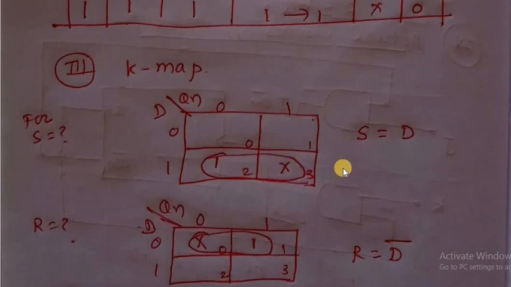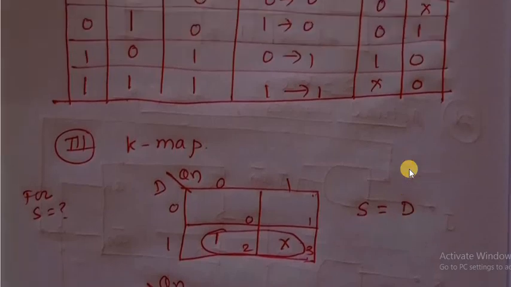Therefore make the grouping. Here this is the single one, and with the don't care. Therefore take this don't care into the grouping, considered as 1. A 2-bit grouping is possible, as the 2 bits are adjacent. Make this the first group. The value of this group is D, and here there is a change, therefore don't take Qn. So for this K-map, S is equal to D. It is the logic expression.